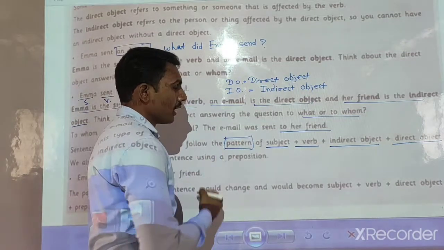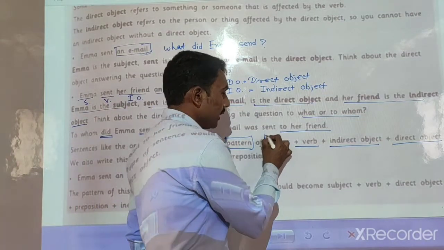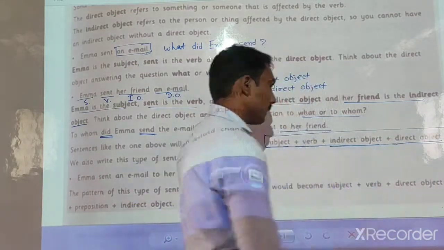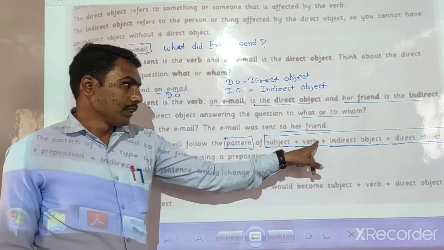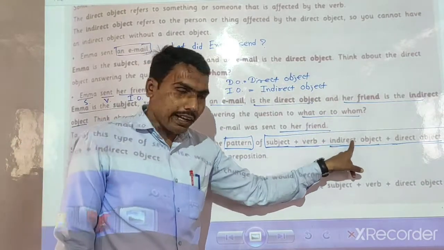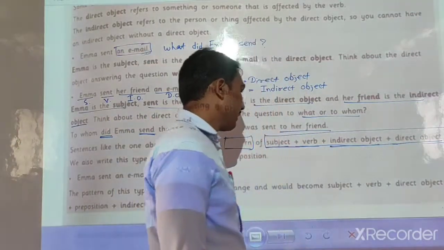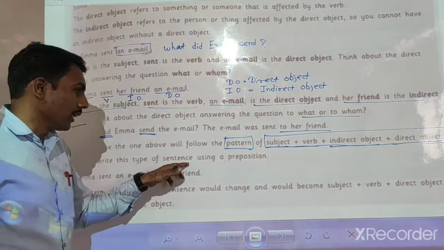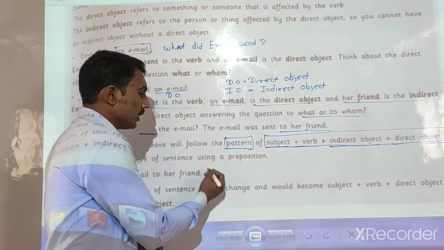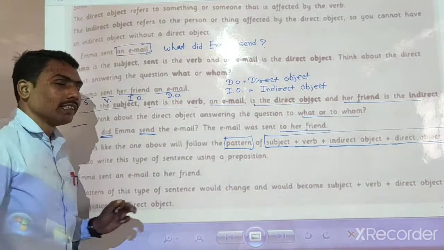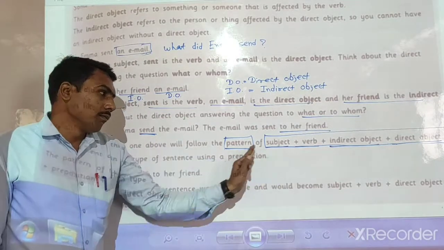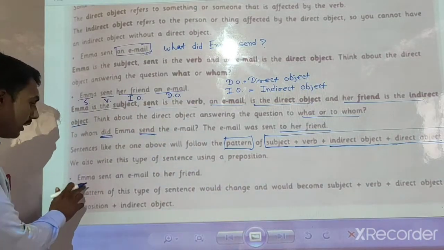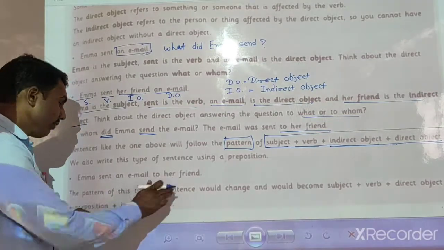Remember this pattern: subject plus verb plus indirect object plus direct object. We can also write this type of sentence using a preposition. We can make many sentences using such patterns, or such formulas. Ima sent an email to her friend.